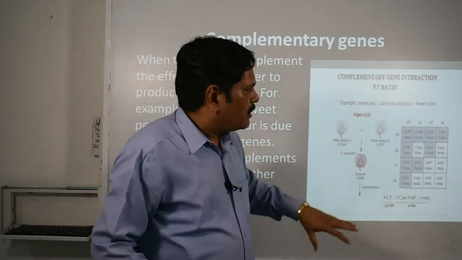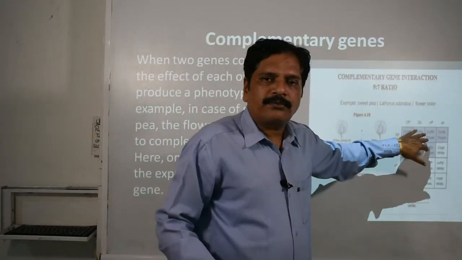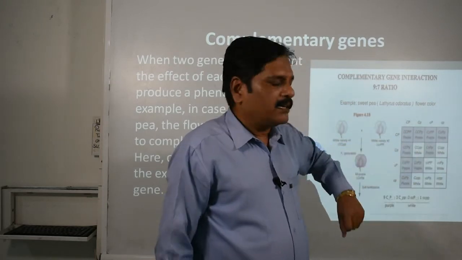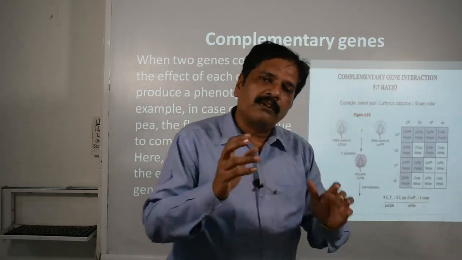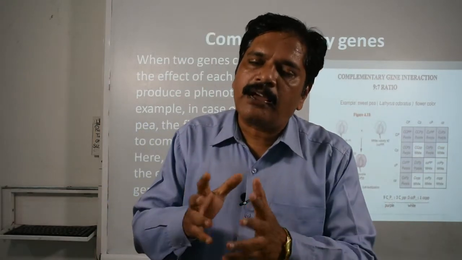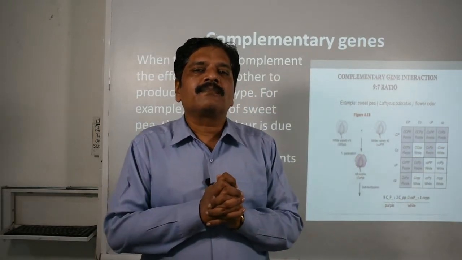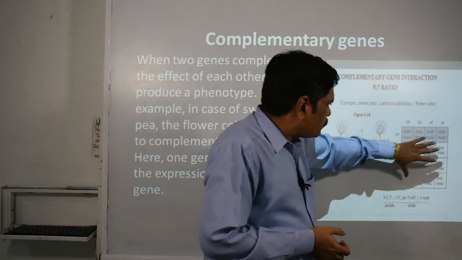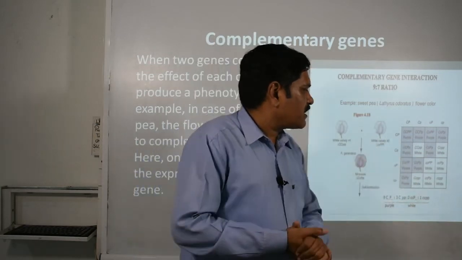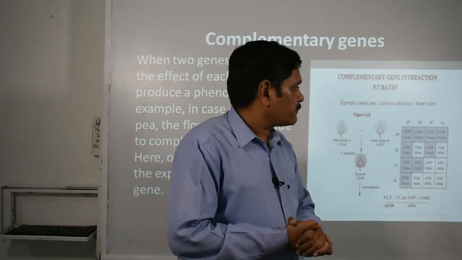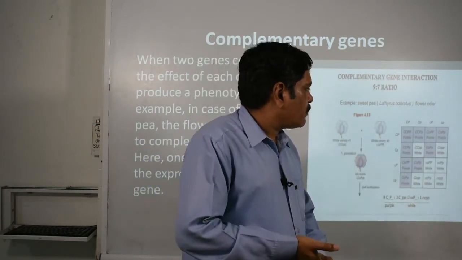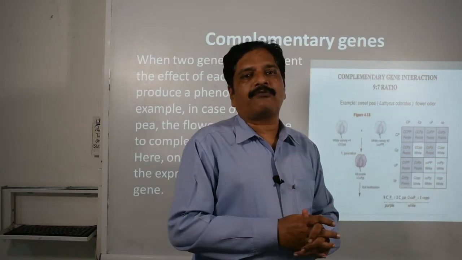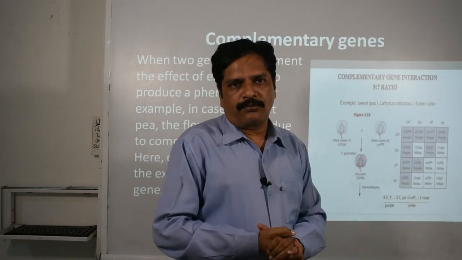So with the help of this Punnett square also we can learn the example. Just see what is the normal result of a dihybrid cross F2 generation phenotype? Right, it is 9:3:3:1. But when you observe this one, its result is 9:7. 9 is of purple color and 7 is of white color. It is the deviation from Mendel's dihybrid cross ratio.